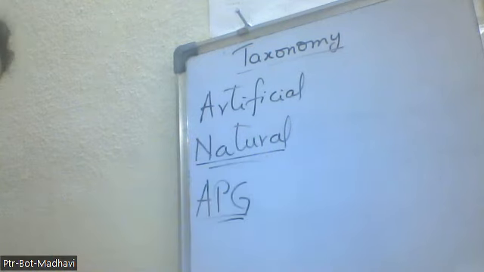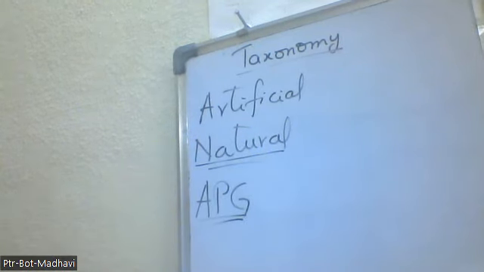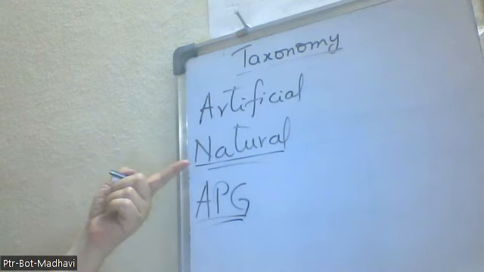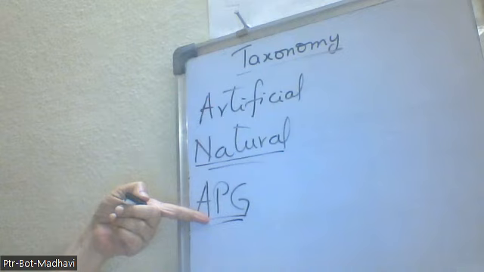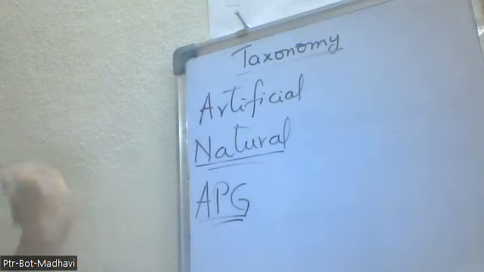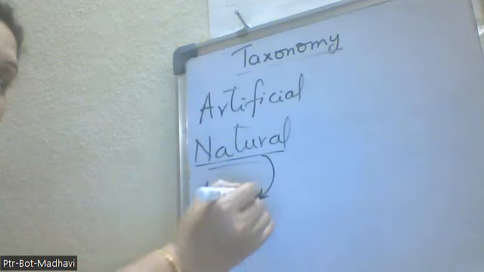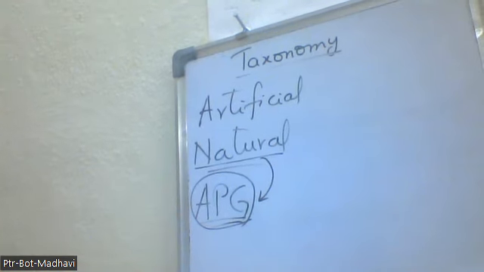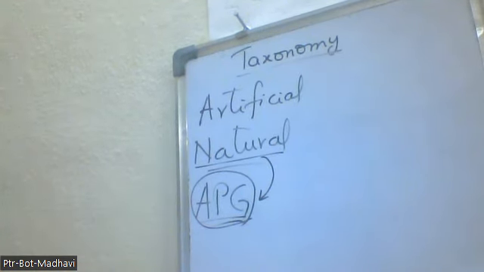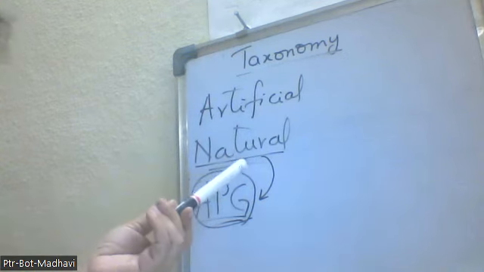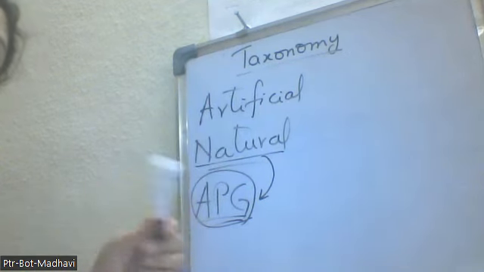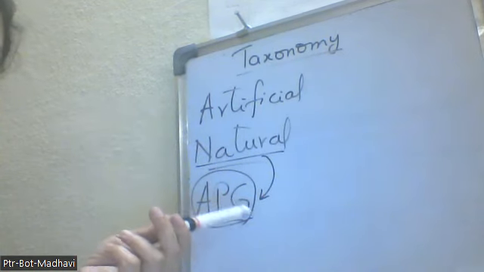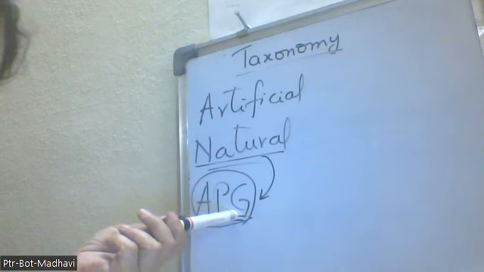In the natural system of classification, along with Bentham and Hooker, Engler and Prantl will also pass. They have made somewhat changes to this, so that will be coming in the APG system of classification, because Engler and Prantl changed Bentham and Hooker's classification. So that classification falls here actually. Apart from Bentham and Hooker's natural system of classification, they have taken the modification that occurs in the plant body. That's the most important one in the APG system of classification.